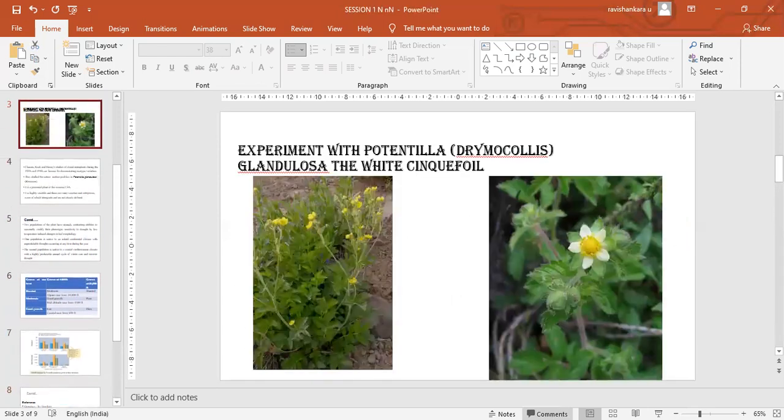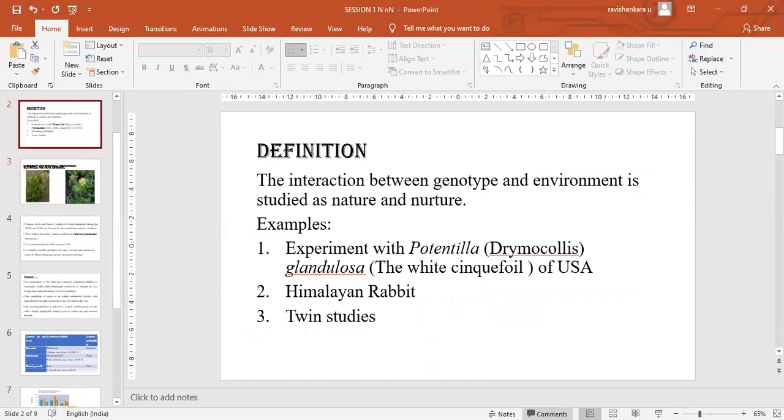So we will have two more examples in another session: the Himalayan rabbit and the twin study will give more highlights on how a particular genotype gets expressed based on the nourishment it is provided.